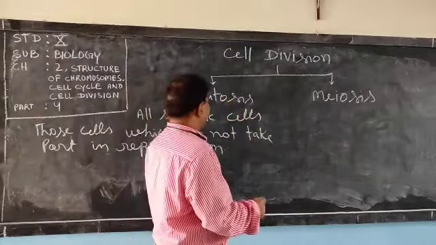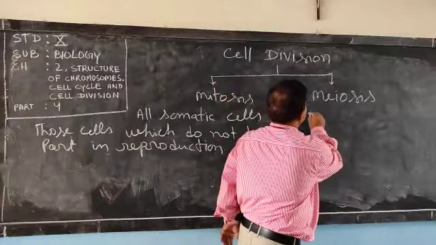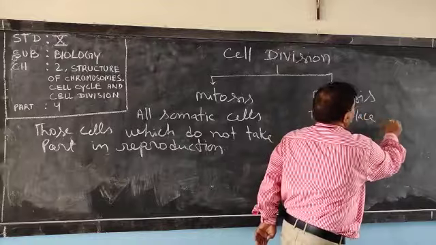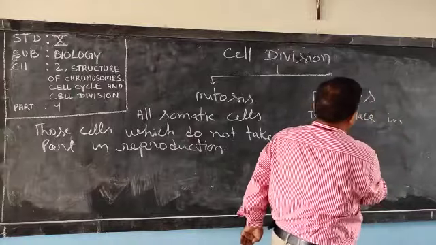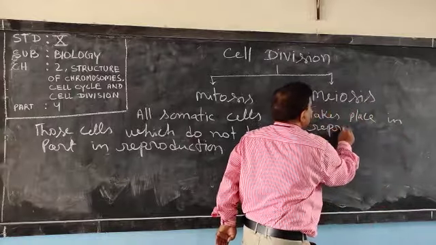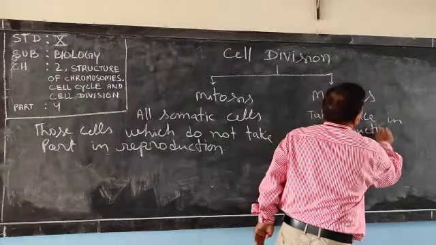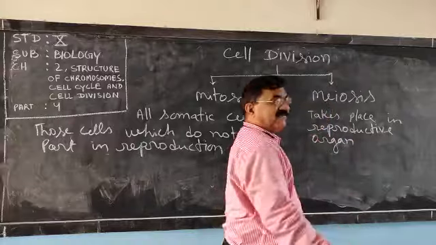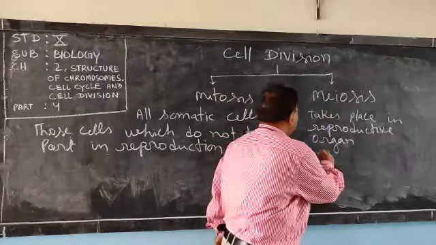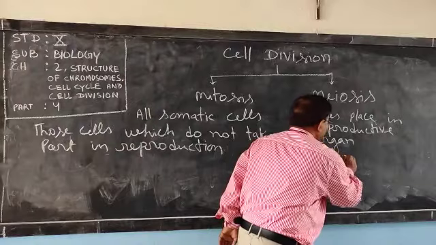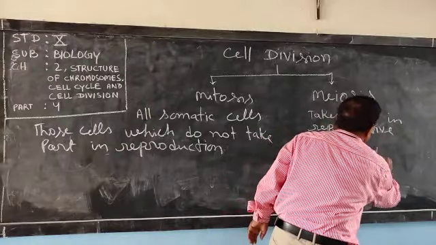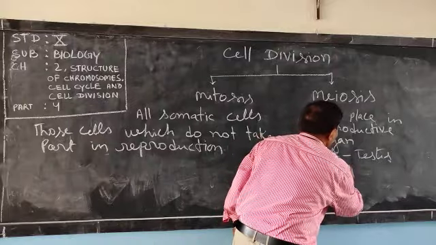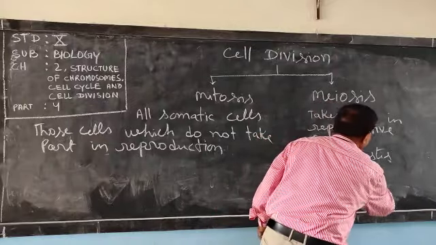And meiosis cell division takes place in the reproductive organ. The male reproductive organ is the testis, and the female reproductive organ is the ovary.